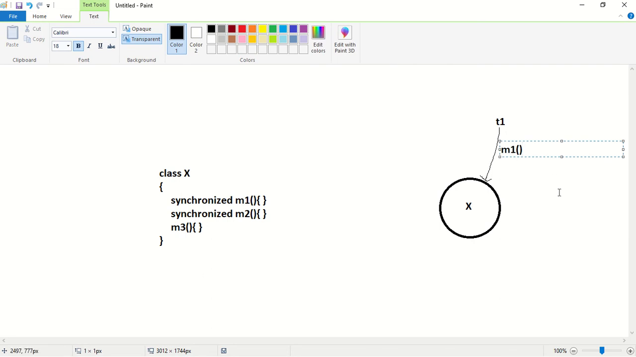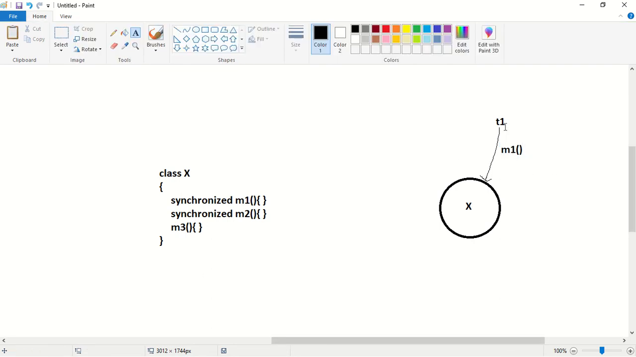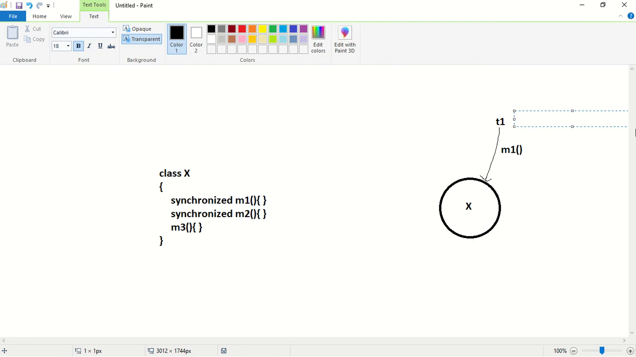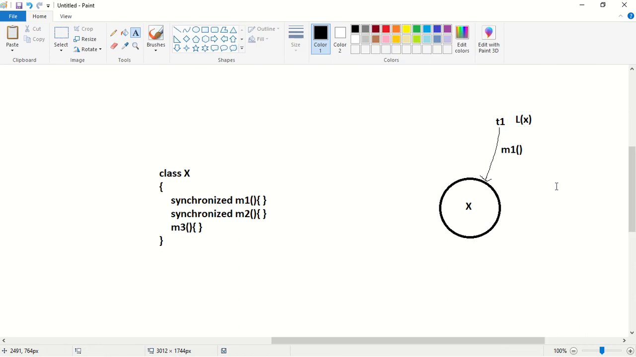Next, what type of method is this M1? So this M1 is a synchronized method. To execute a synchronized method, what is required? To execute a synchronized method, T1 requires a lock of this object. Since T1 is the first thread and no other threads are using this object, T1 can easily acquire a lock of this object, L of X. So now T1 got a lock of X. Now T1 can happily execute this synchronized method.